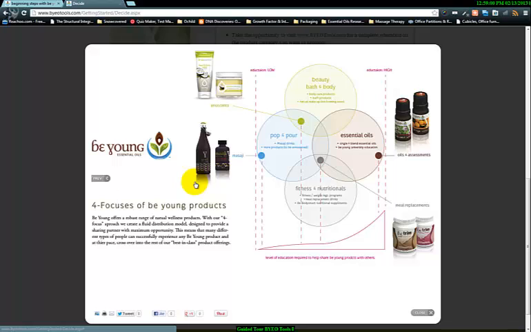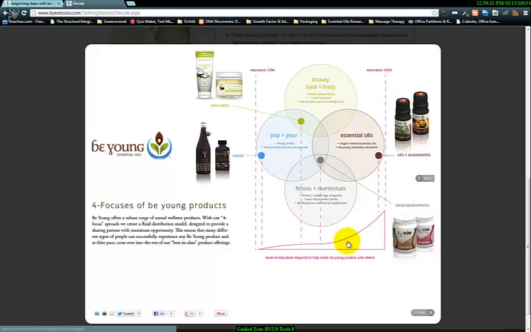And ultimately, coming into Be Young, if you're talking about where do I get started, we'll make a decision on where you want to commit as far as the educational level goes. And once you decide how much you really want to commit to the educational level, that's going to decide on which product brackets you would probably belong the best in and where you could do the most within. So this chart's great.